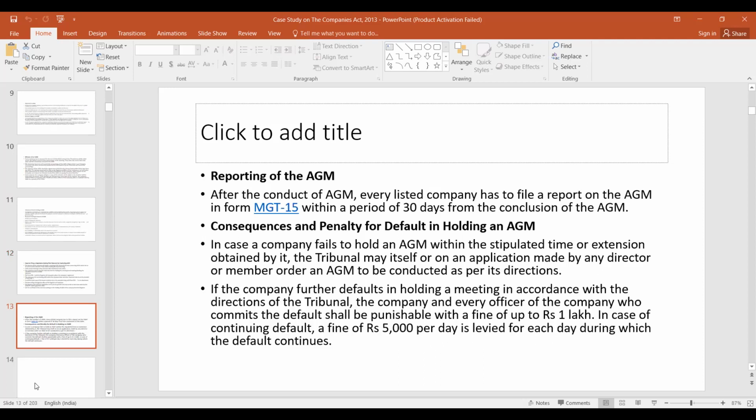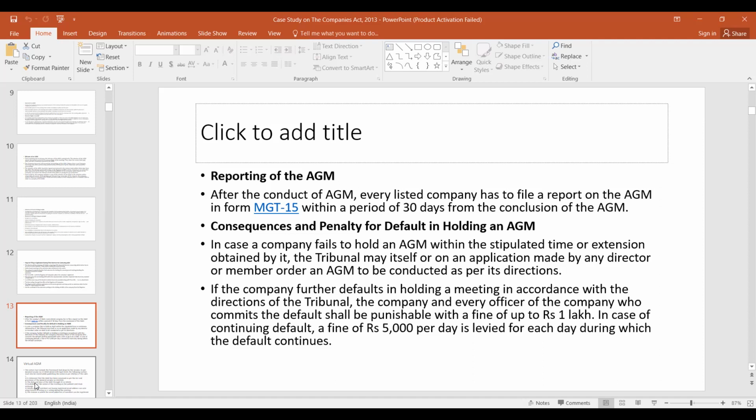Next, reporting. There are some events which are to be done after the conduct of the AGM. So how does this have to be reported? After the conduct of the AGM, every listed company has to file a report on the AGM in Form MGT-15 within a period of 30 days from the conclusion of the AGM. So you can check the latest forms in case there is any change, because these forms keep on changing.